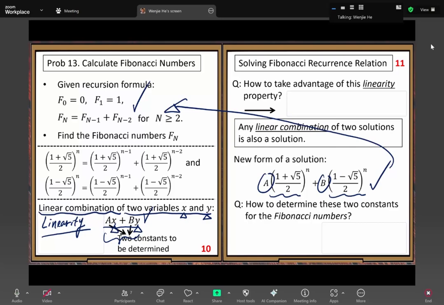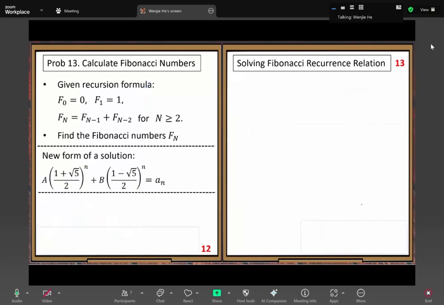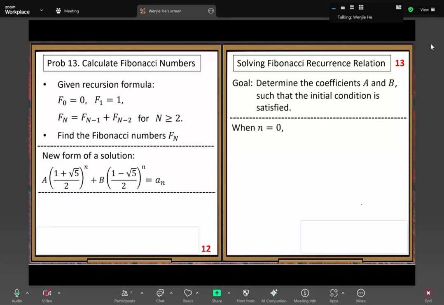We have room, so we can adapt these two parameters to match the initial conditions. So our next step is to determine the coefficients, capital A and capital B, such that the initial conditions are satisfied.